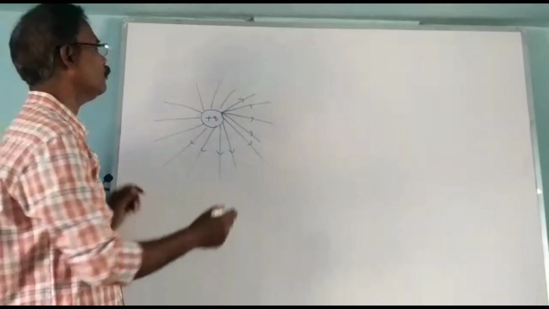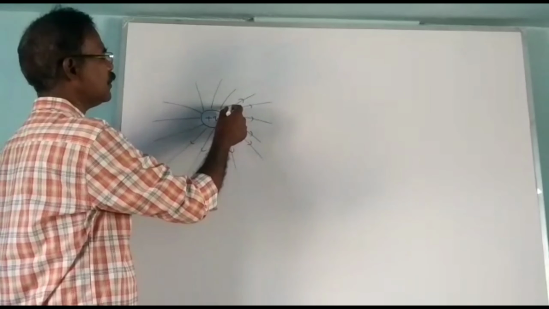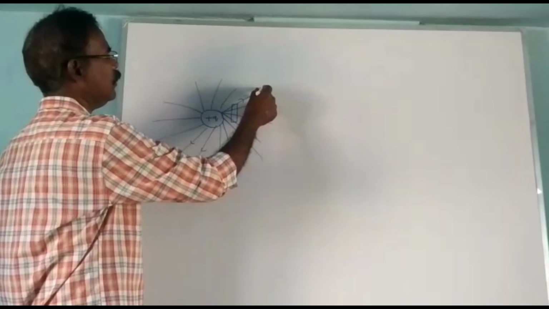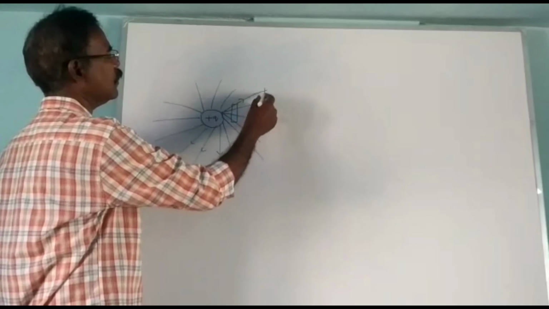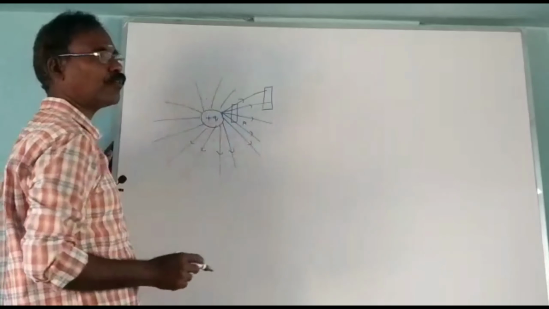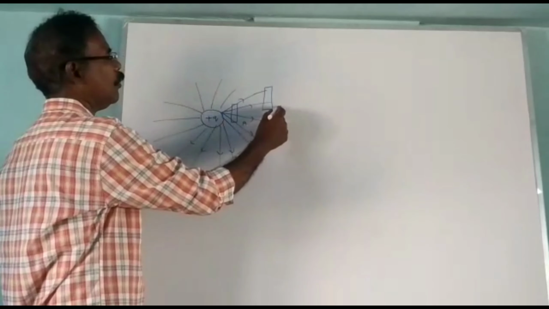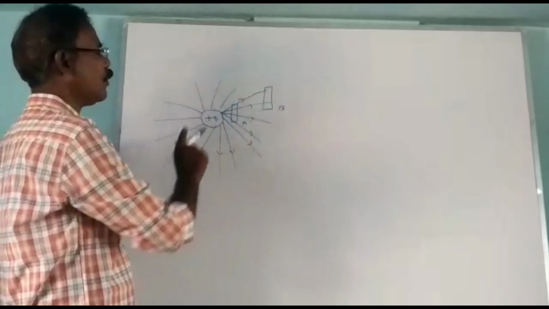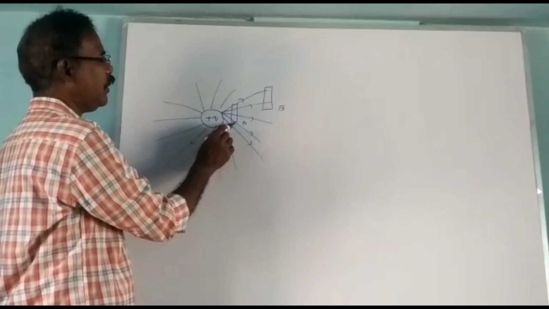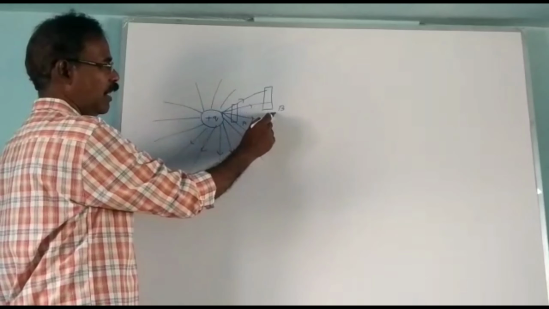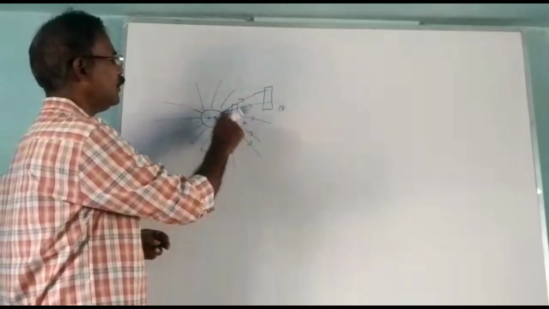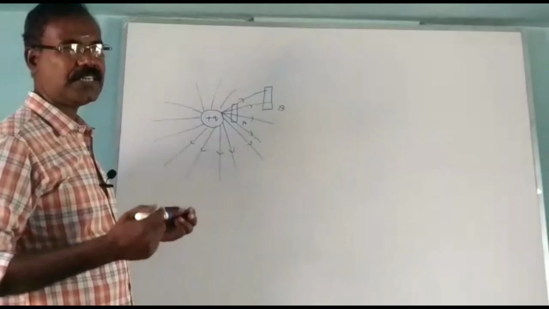If we consider two regions, here region A and here region B, region A is very close to the positive charge, and B is some distance from the charge. So the strength of the electric field at A is more than the strength of the electric field at B.